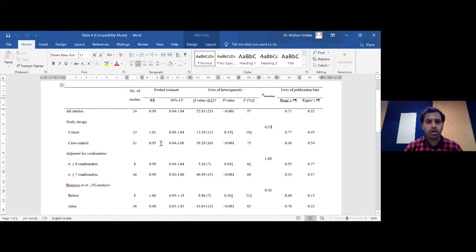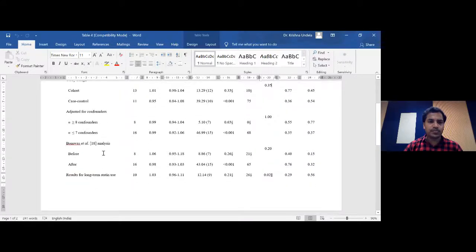So we have 2 pooled results here. Just try to understand, is there any significant difference between these 2 results? We are going to perform the P interaction. And based on this, we understood that there is no difference between these 2 results. So like that, we have many other subgroup analyses.